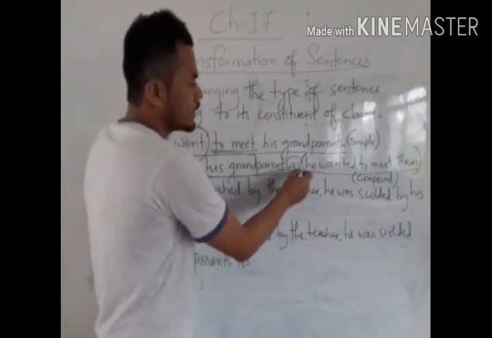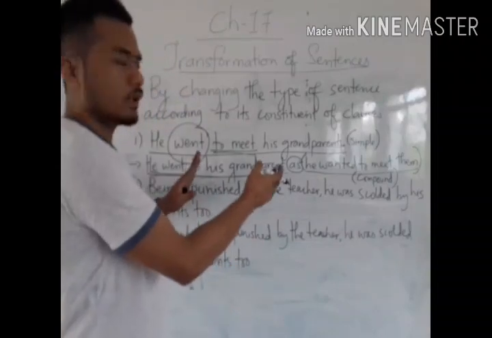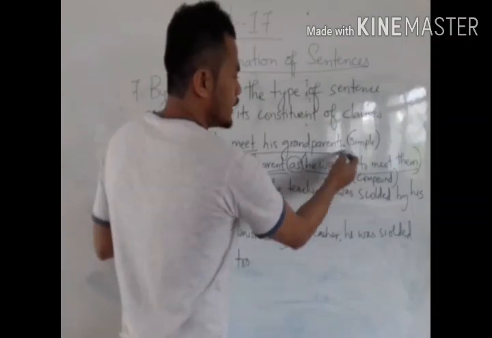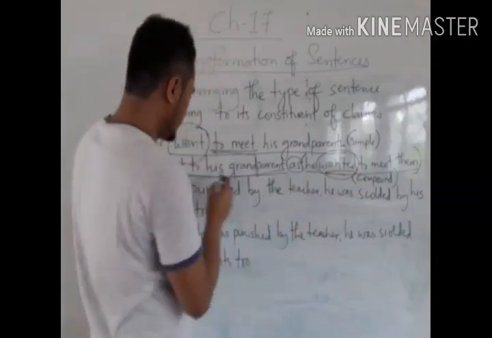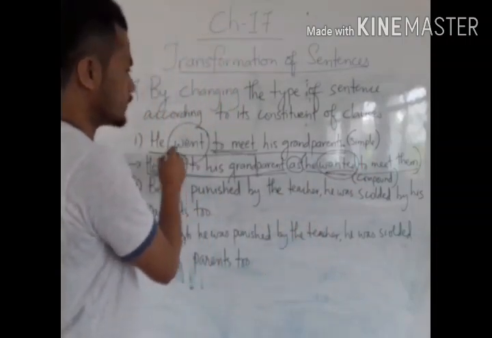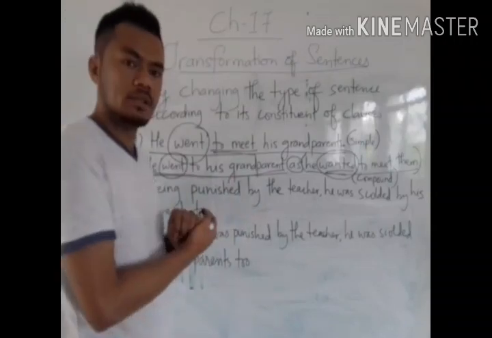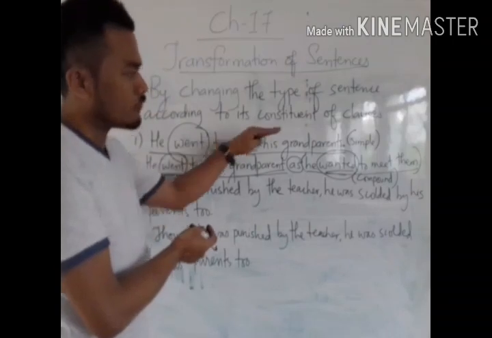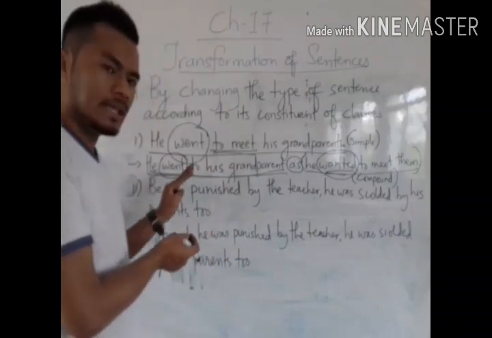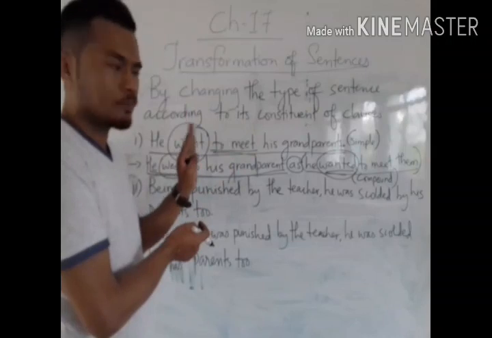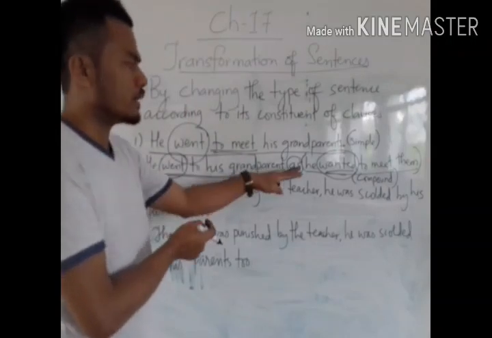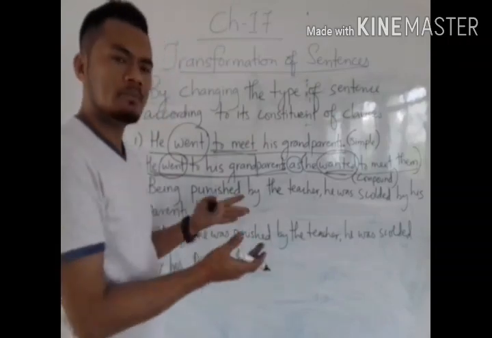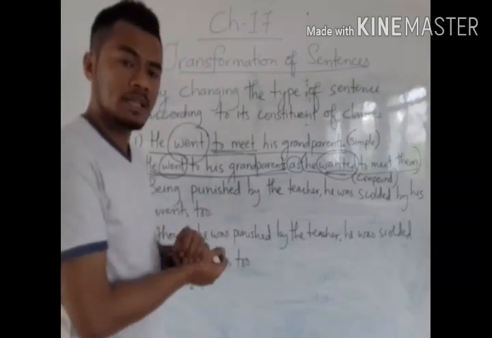By using the conjunction as, we have joined two finite verbs. He wanted is a finite verb and went is also a finite verb. We have two finite verbs here, so the sentence is a compound sentence. Now I have changed simple to compound and the meaning is also the same. Same meaning but different expression.